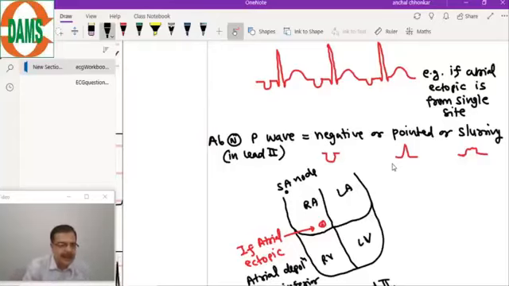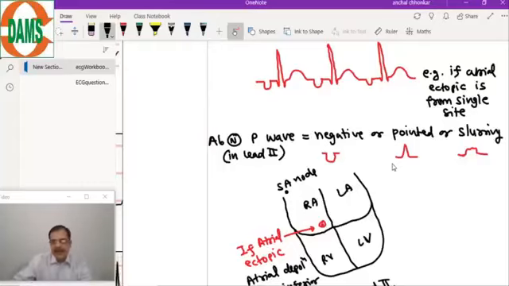This is an example of atrial tachycardia when the atrial ectopic is from a single site. So the morphology of each P wave will be the same.